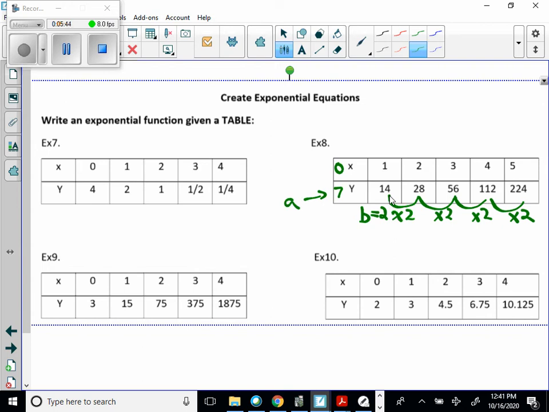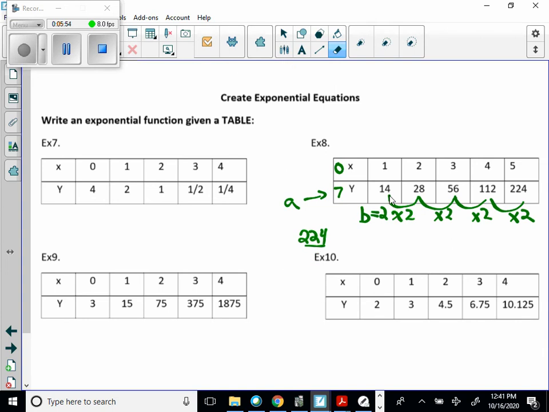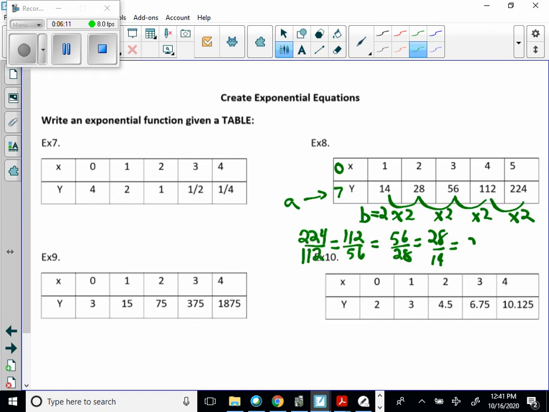Now, if I do that reverse division thing, 224 divided by 112 is equal to 112 divided by 56, which is equal to 56 divided by 28, which is equal to 28 divided by 14, which is equal to 2. So you can see that my base here is 2.